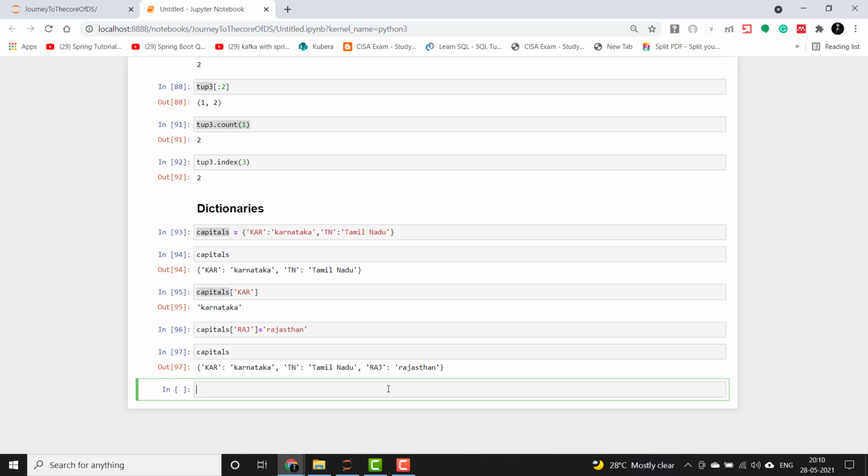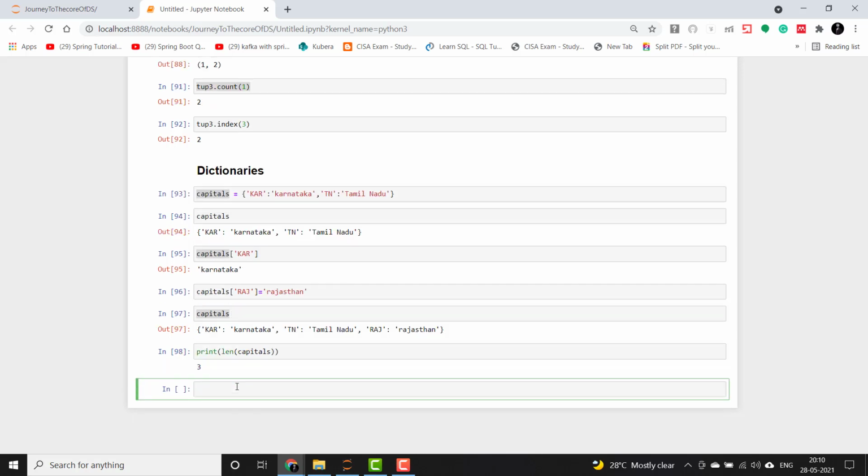There is one function called length that gives us the length of the keys. It will tell us how many keys are there. Here you can see that 3 pairs of key values are there, so it will count the keys and return the length. When you want to append some value, you need to have a unique key every time.